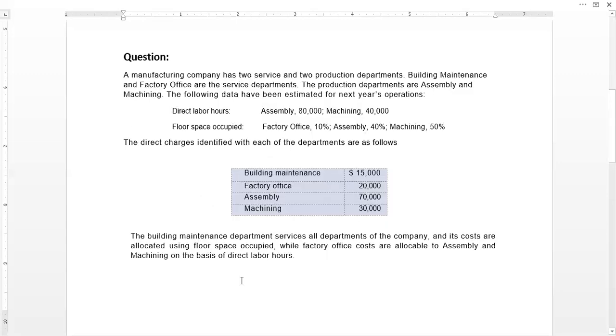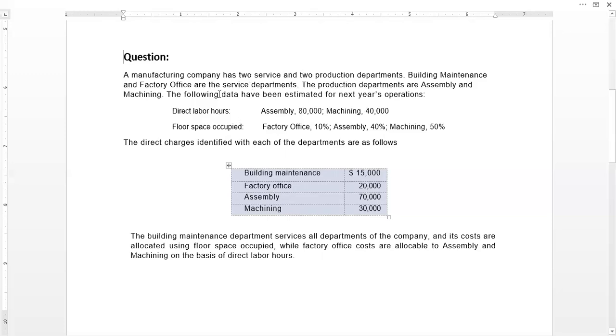Here's a question. Let me read this question. So we will be making the solution towards this question. A manufacturing company has two service and two production departments. So there are actually four departments, two service and two production. Building maintenance and factory offices are the service departments. Building maintenance incurred a cost of $15,000. The factory office incurred a total cost of $20,000. There are two production departments, assembly and machining. Assembly has $70,000 production cost and the machining department incurred $30,000 production cost.